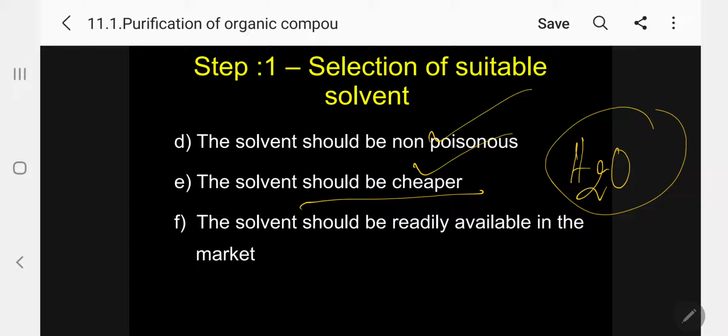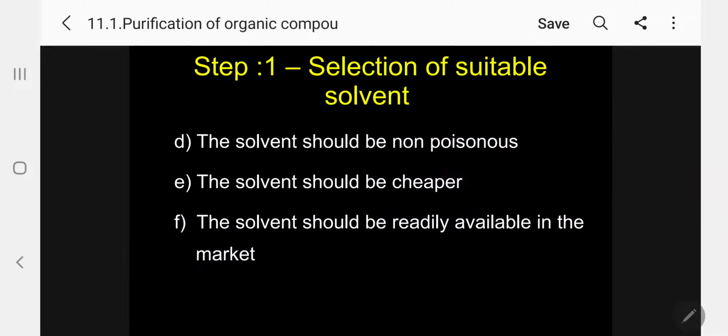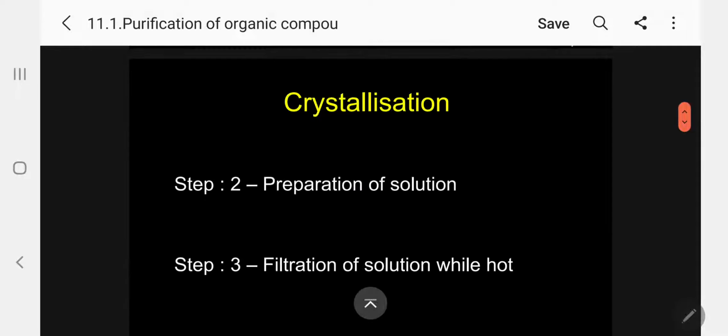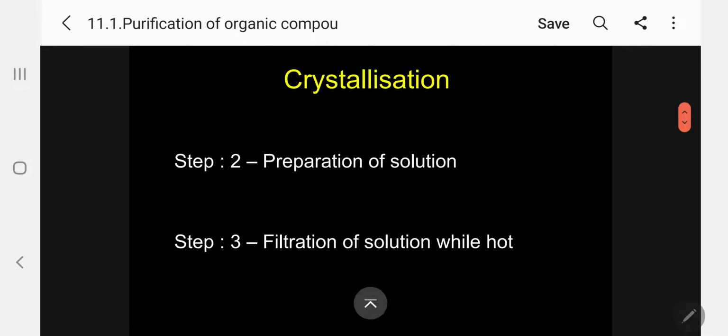So these are the solvents we normally use. The next one, the solvent should be readily available in the market, commercially available to purchase.